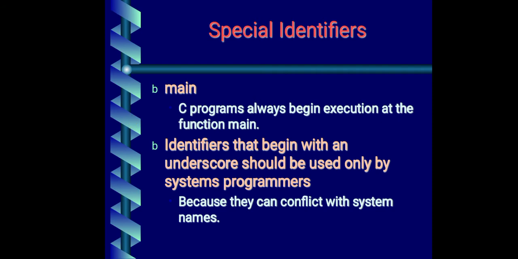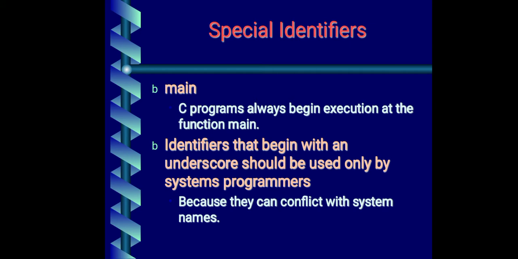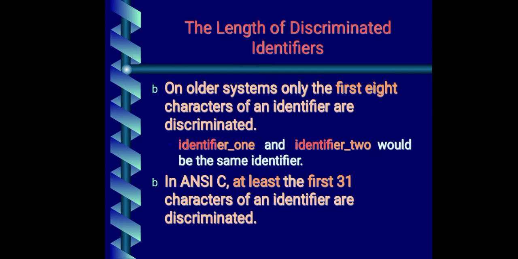Identifier, and I said that we have identifier name. In identifiers you can have the underscore character also. When you are using underscore, it should not begin with underscore, but rather it should begin with a character. So there should be maximum 8 characters in the identifier.